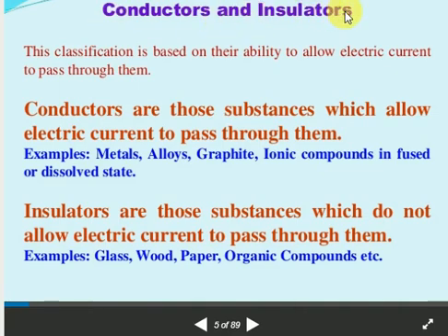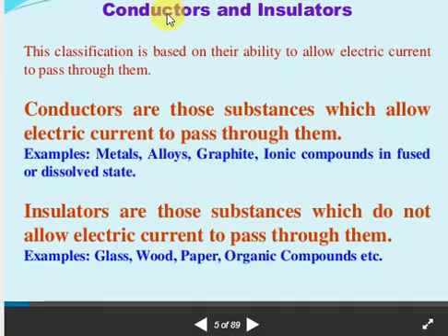Conductor and insulator. Insulators: just consider an electrical wire with a plastic cover, which acts as an insulator. Conductors, you know very well, allow electricity to pass through them. I am not explaining whether metallic conductors, ionic conductors, semiconductors or superconductors yet; I am giving the basic idea one by one.